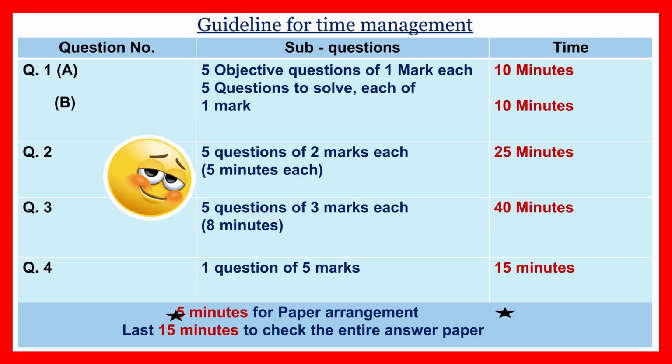Okay, now I have given guideline for time management. Okay, question number 1A, objective questions of 1 mark each, and questions to solve, 1 mark each, that you should take 10 minutes. And then question number 1B, 1 mark, that also takes 10 minutes. Then you see question number 2, 5 questions of 2 marks each, that should take 25 minutes. Then question number 3, you see 5 questions of 3 marks each, 8 minutes each, so that will take you to 40 minutes total.